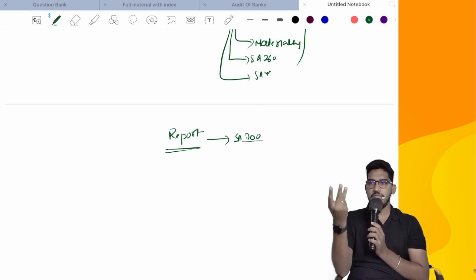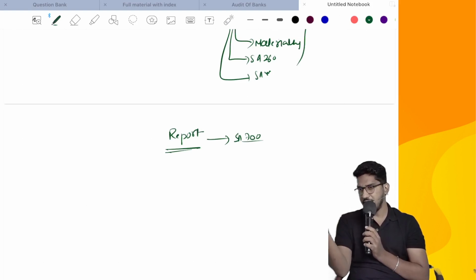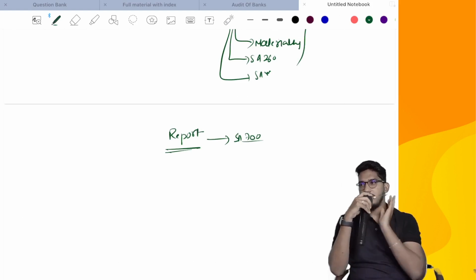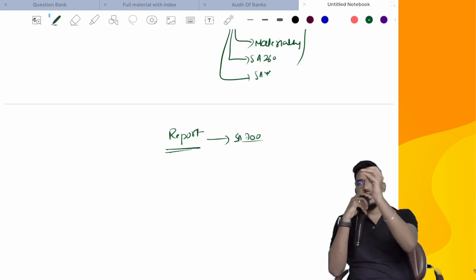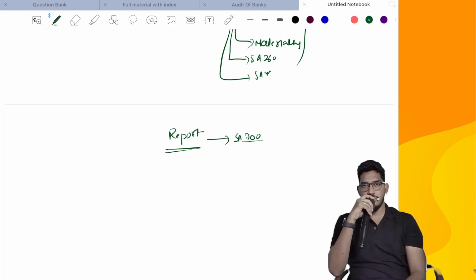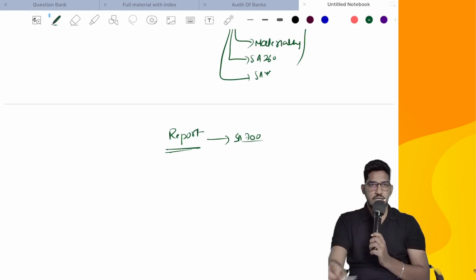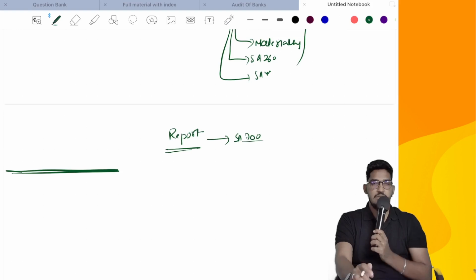That could be either qualified, adverse, disclaimer, availability or non-availability of audit evidence, materiality and pervasiveness of the identified or possible effect of the misstatement. So same SA 700 requirements we will consider, and we will give our audit reports also. But here they say one more extra thing when you are conducting audit of the special purpose financial statements.